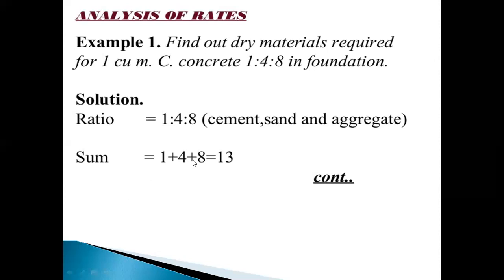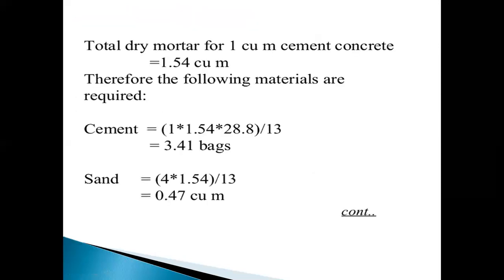It is the mix ratio sum. Next, we find out the volume of dry concrete. So the total dry matter per 1 cubic meter of cement concrete is equal to 1.54 cubic meters.